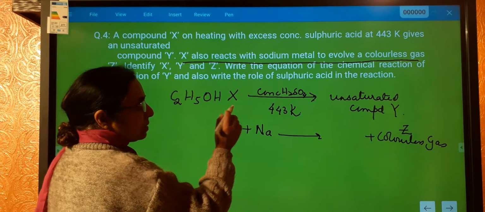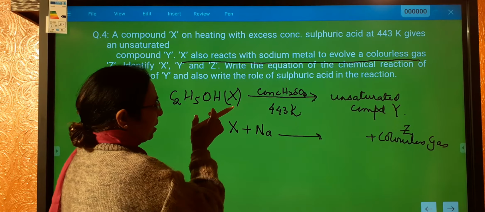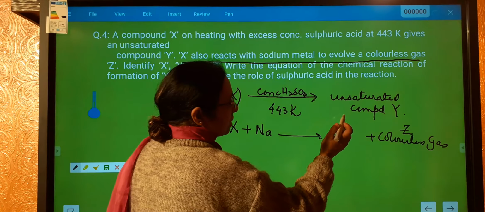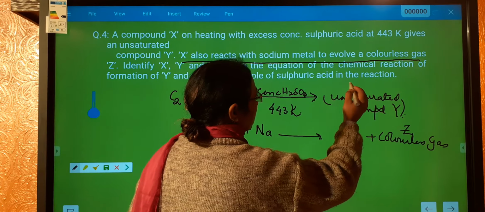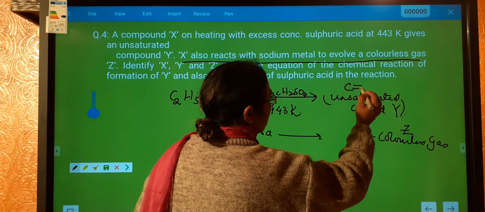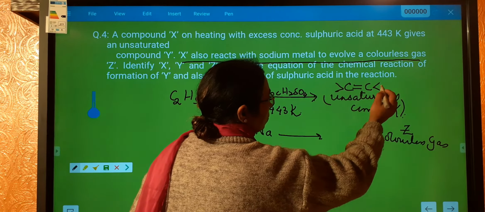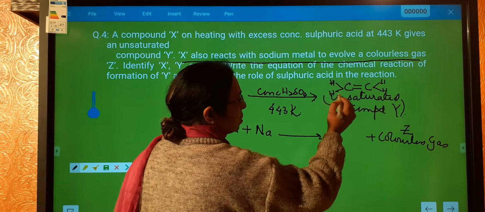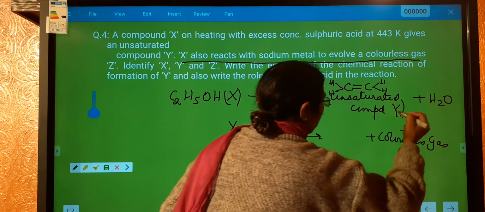X is C2H5OH. Concentrated sulfuric acid behaves as a dehydrating agent. So, this will take out water from it, and the unsaturated compound which will be formed will be C2H4. So C2H4 plus water will be formed over here.